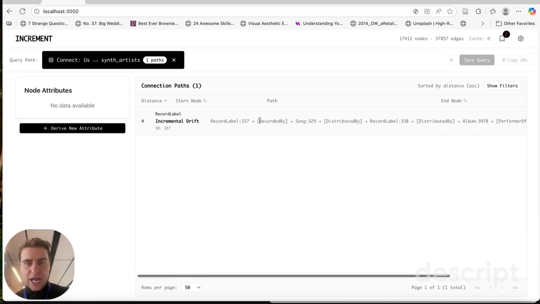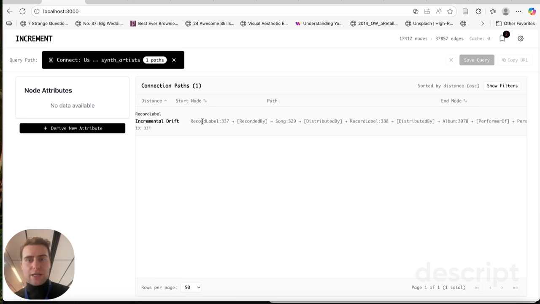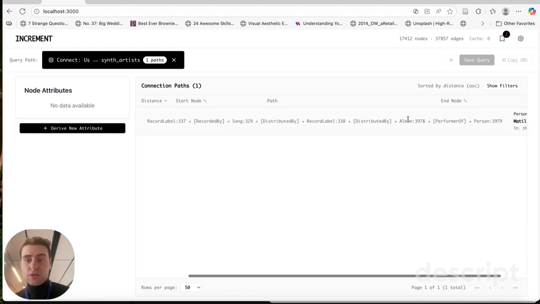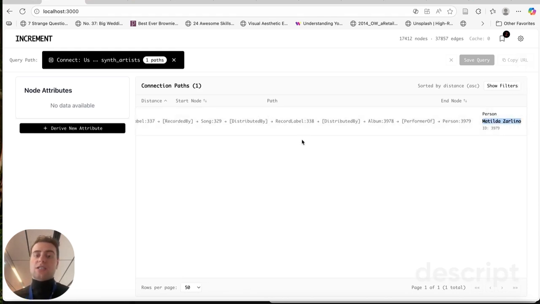If we inspect the path, it looks like this connection happens through a similar record label. It was someone we collaborated with to distribute our music. So it might make sense that if we want to get in contact with Matilda, we can reach out to the distributor to get an introduction. So this is how we can use a tool like Increment to construct queries, understand knowledge graphs, and perform graph operations on top of our networks.